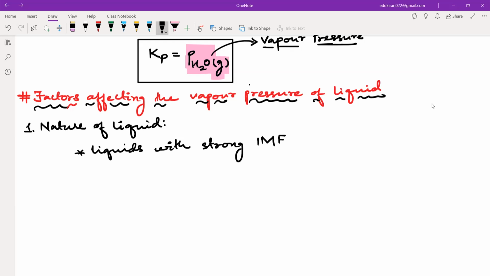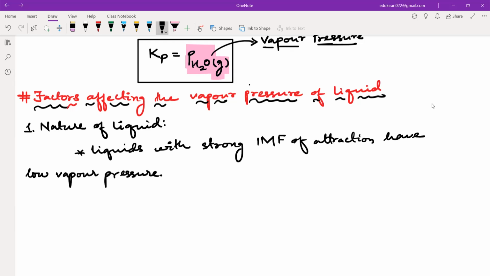What is IMF? Intermolecular forces of attraction. Liquids with strong intermolecular forces of attraction have low vapor pressure.